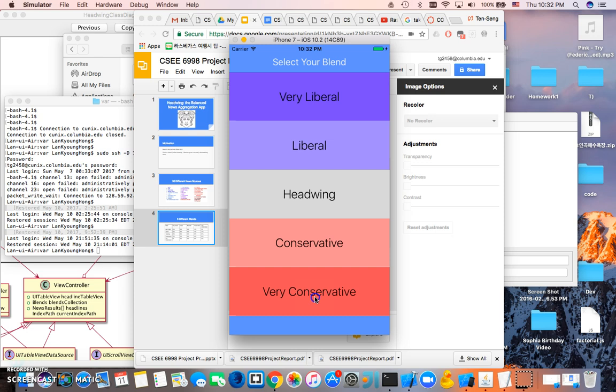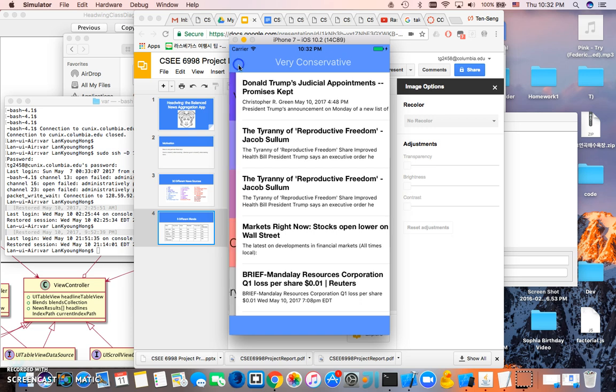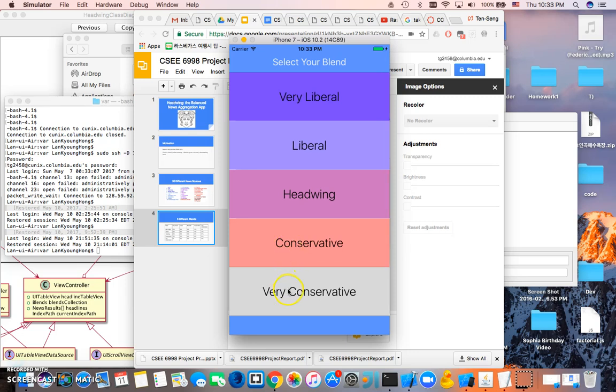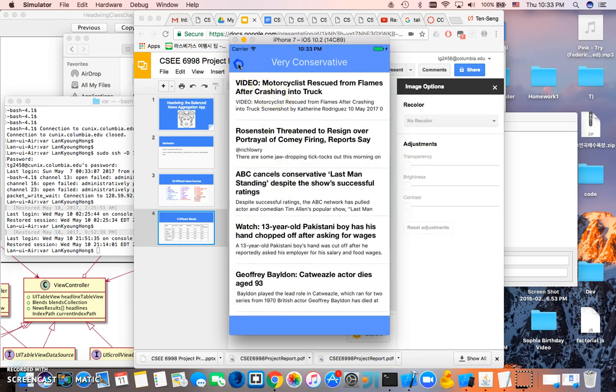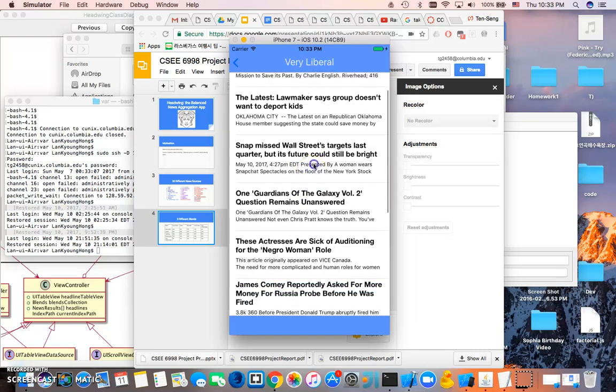And here you can regenerate a new 10 articles based on a new blend. You can also, every time you do it, it'll regenerate 10 new articles for that blend. So that's pretty much it.